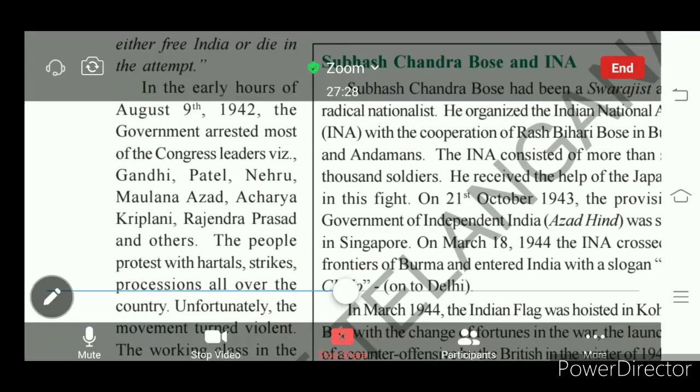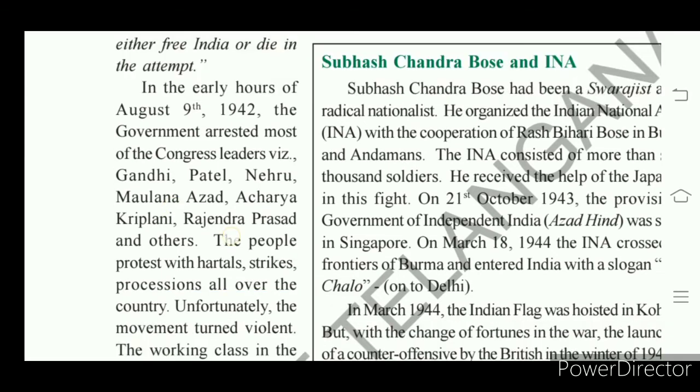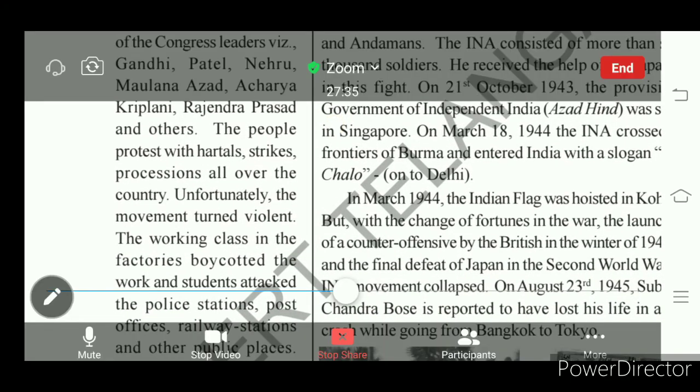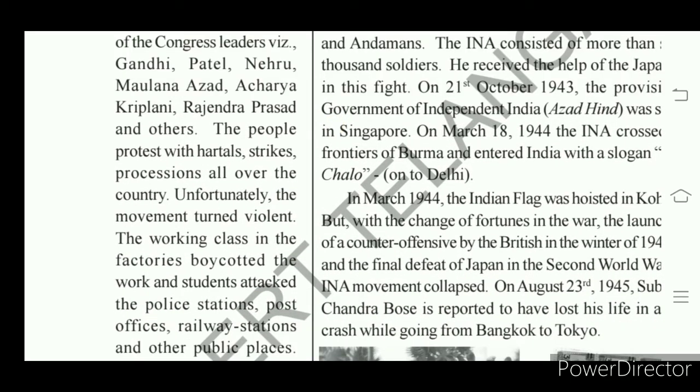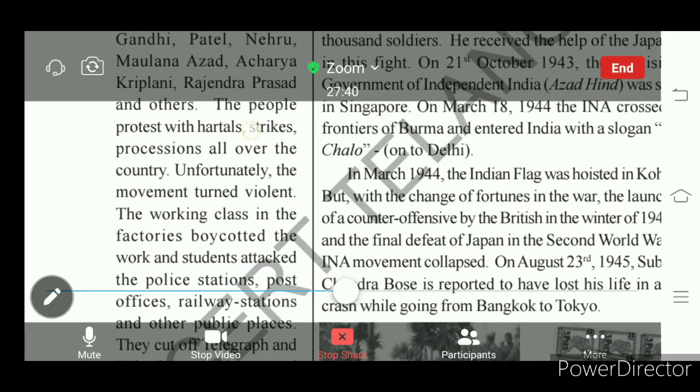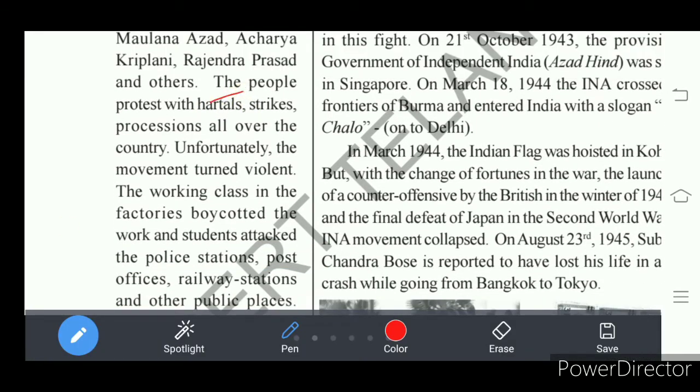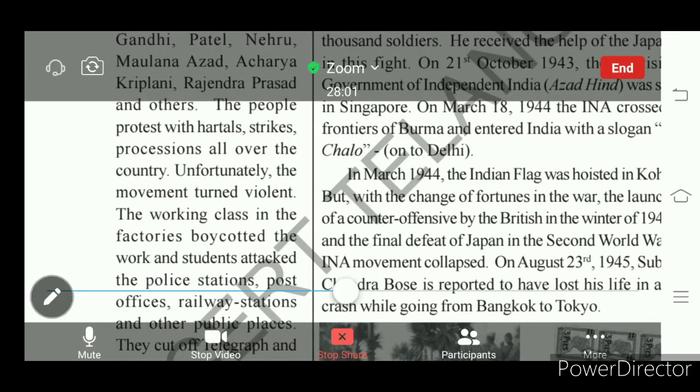So when these leaders were arrested, the remaining people, to show protest against the arrest of these important leaders, demonstrated, conducted hartals, strikes, and took rallies throughout the country. This movement was going very peacefully with non-violence. Unluckily, unfortunately, what happened is that it also turned into a violent movement.